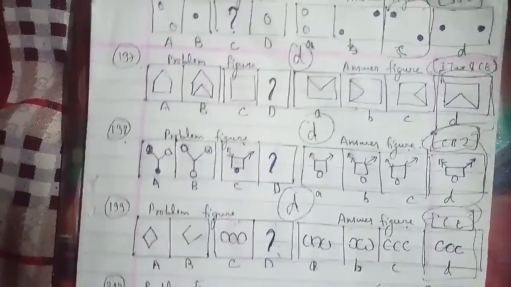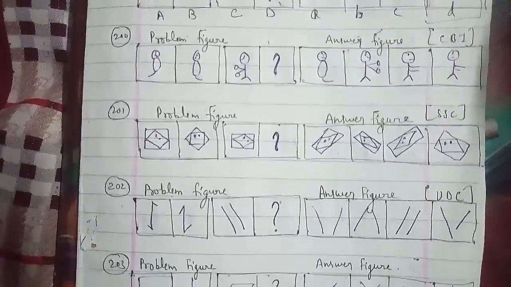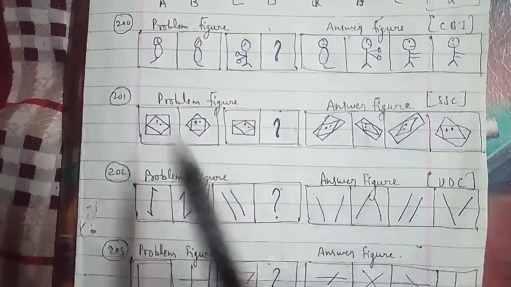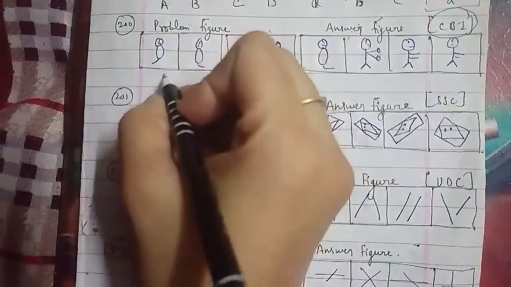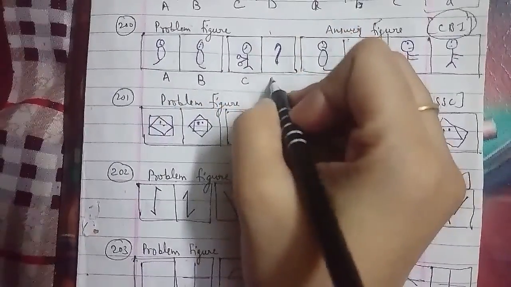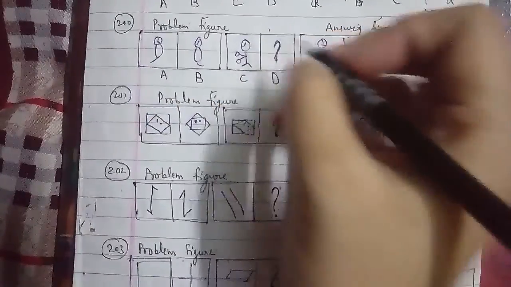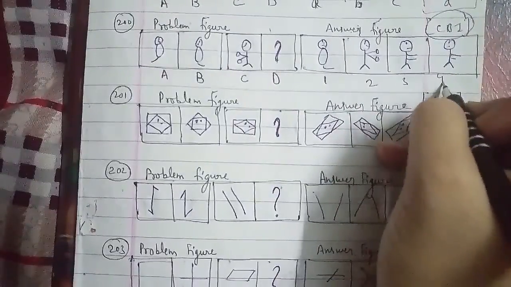We will go ahead with the 200th question of the session here, that we have to talk about, and this is your 200th question, with problem figures and these were the answer figures which has been asked in a CBI examination paper, named as A, B, C and D. The D figure which we have to find out here, this is your 1, 2, 3, 4 as well.